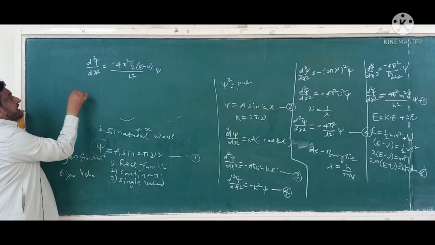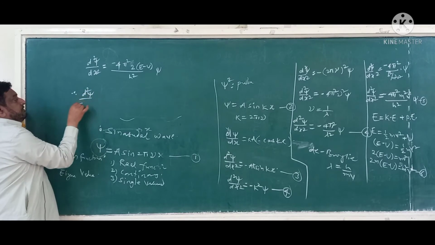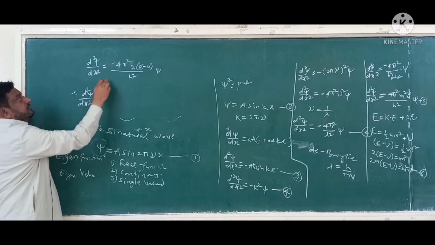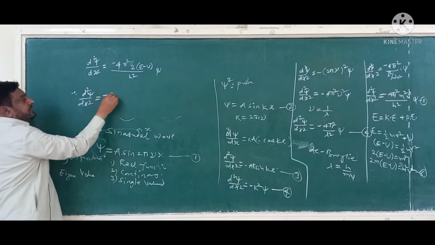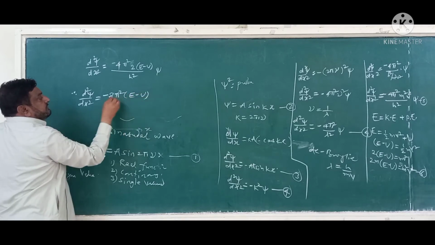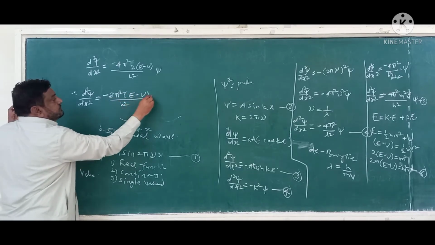Therefore d square psi by dx square equals minus 8 pi square m into E minus U divided by h square into psi.